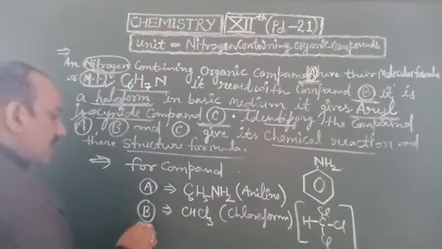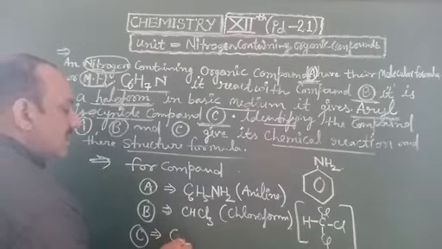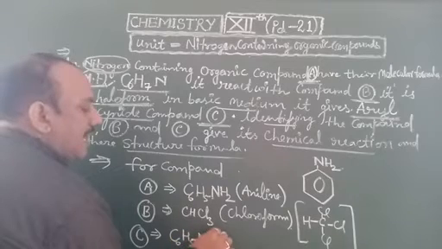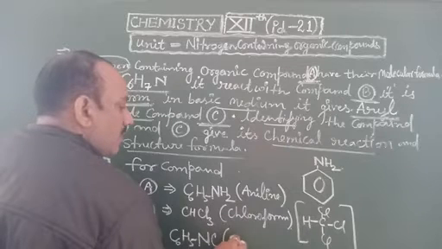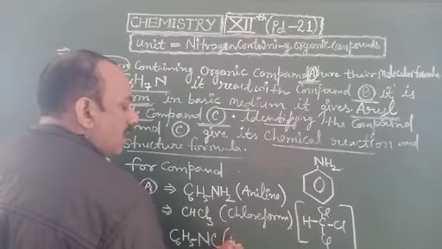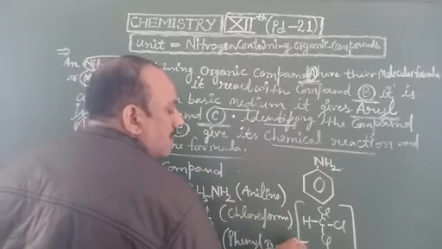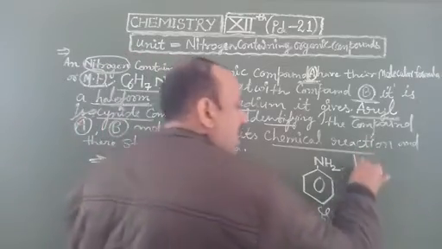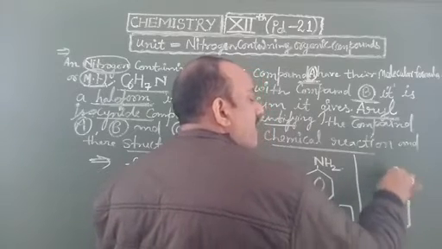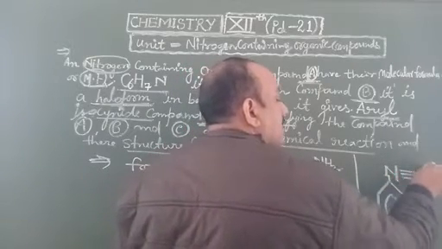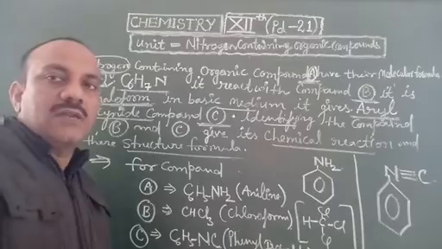And compound C: its molecular formula is C6H5NC. Its name is phenyl isocyanide, and its structural formula is given as C6H5 with a triple bond to C. So all compounds are identified here, along with their structural formulas.